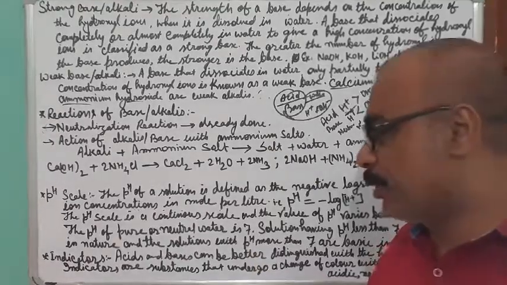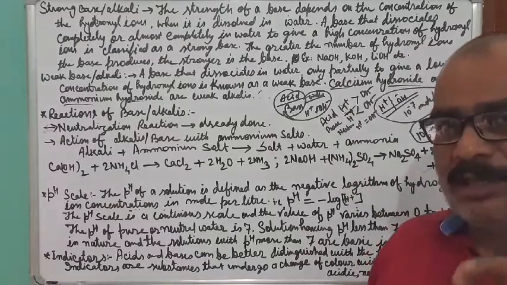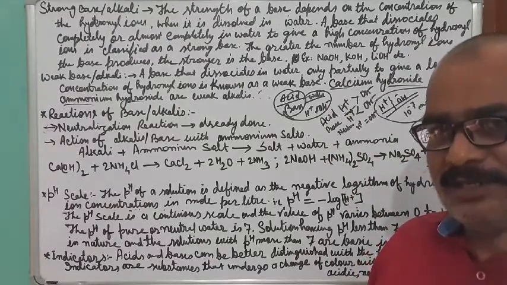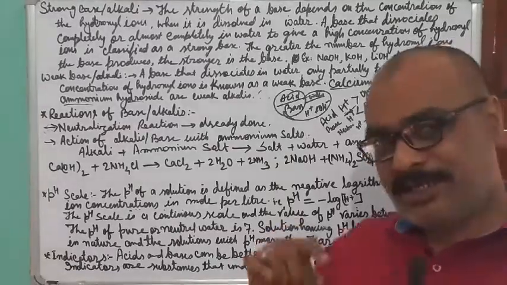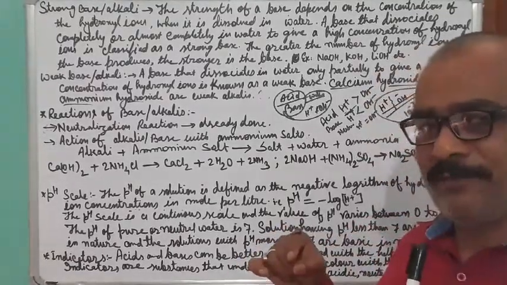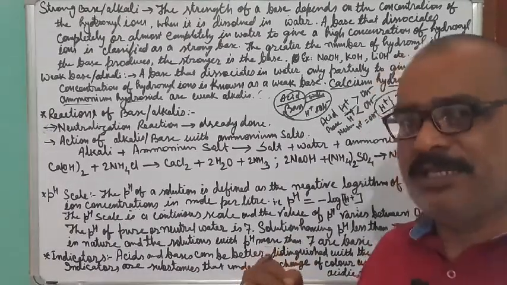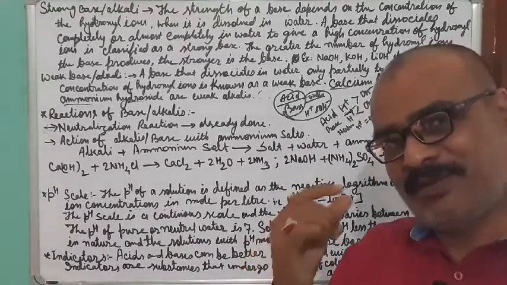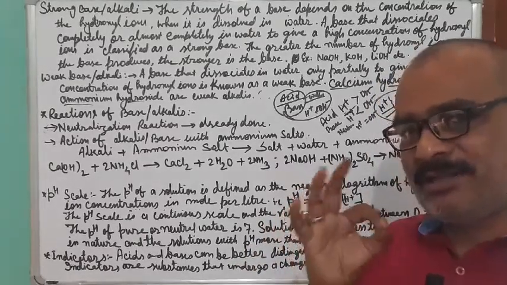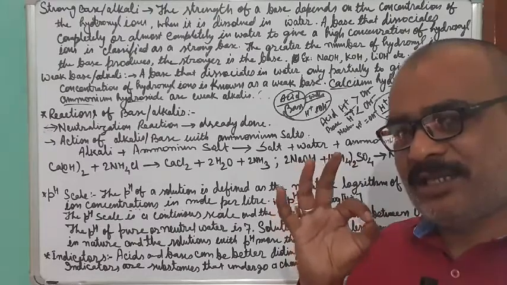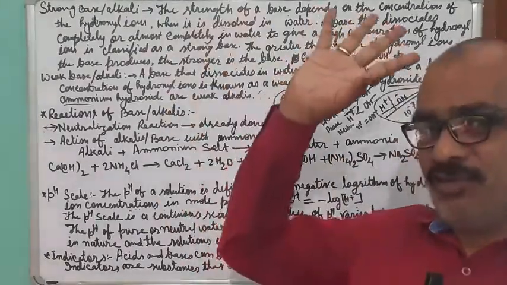So this is the importance of the indicator, that it gives you the exact idea of the acidic or basic strength of any substance, because it has a range of pH 0 to 14. Between 0 to 14, for each and every pH it produces a particular color, which is the same irrespective of the region in this universe.